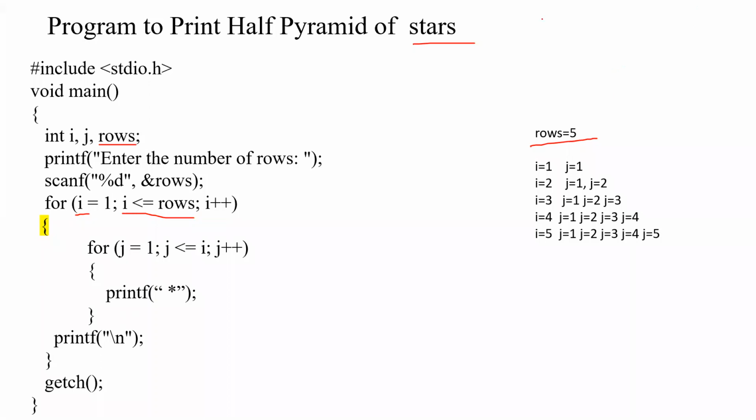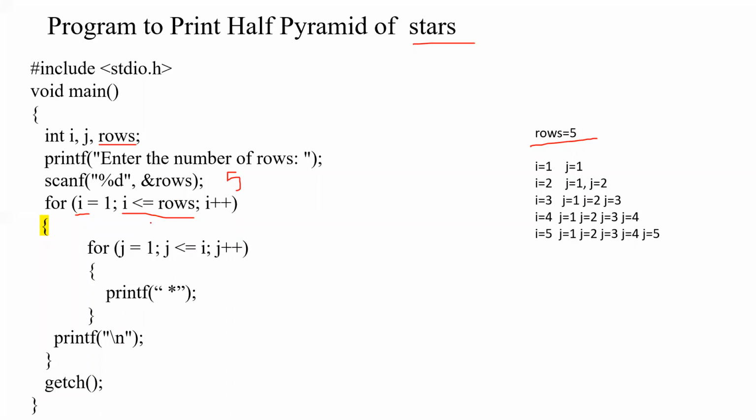Yes, Mehboob answered first. You should be fast. Substitute the values of the variable and tell me. Nevin, you answered with the variable name rows. I gave the number of rows as 5. So what should the expression be now?